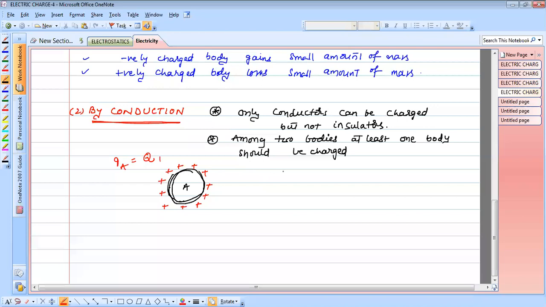Suppose this is a neutral body or any other charge, but for our convenience I am taking this as another charge, either positive or negative. Here you can take either positive or negative, but here I am taking positive charge. It could also be taken as a negative charge or something else. This one is also positive charge. The charge on B is Q2.